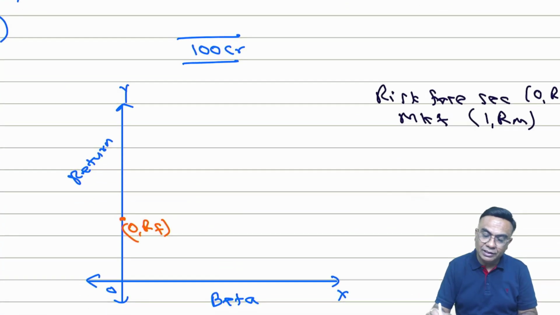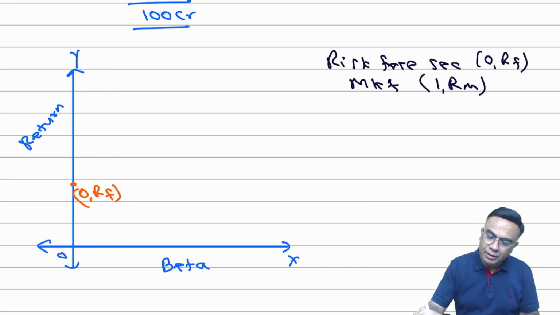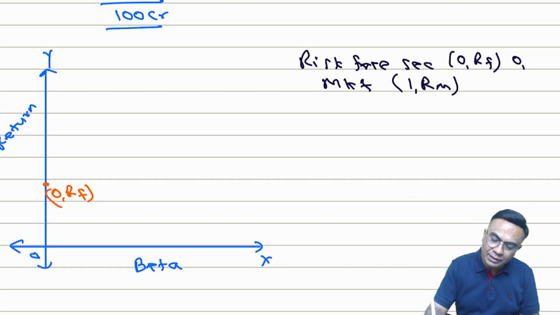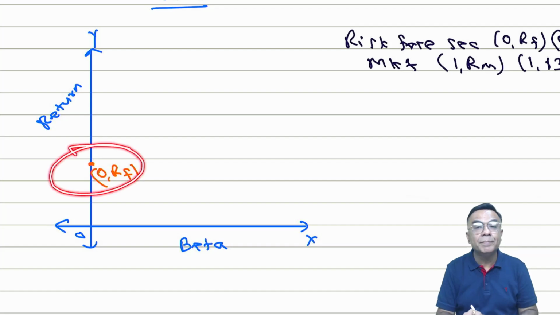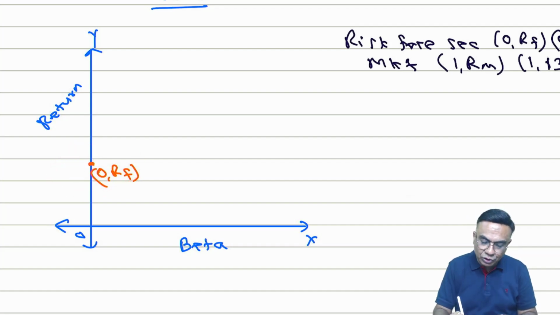So I can just write it like this: this is 0 and 6, and this is 1 and 13. If I plot 0 and 6, it will be somewhere over here. And 1 and 13, say beta is 1 and the return of 13 is somewhere over here.